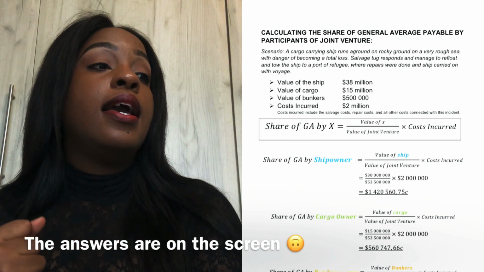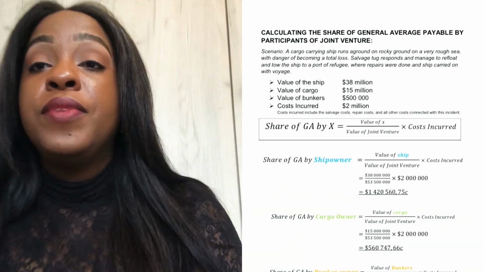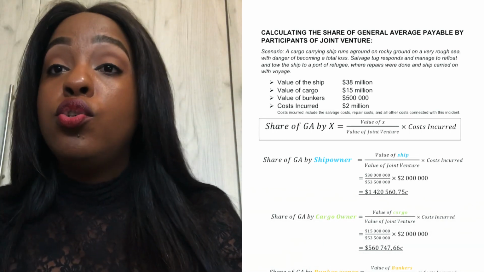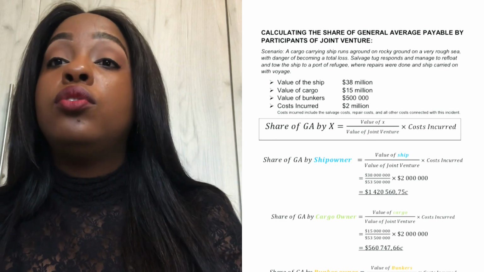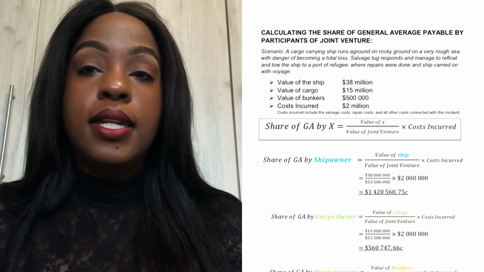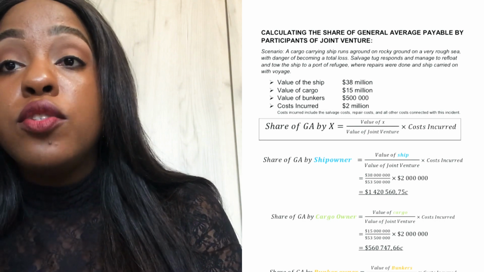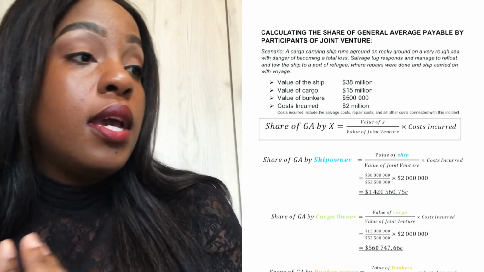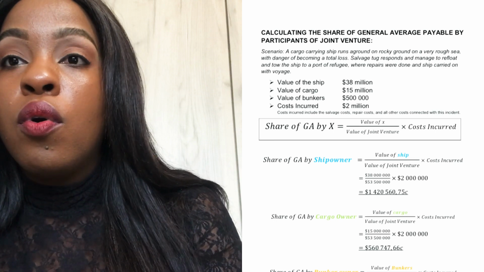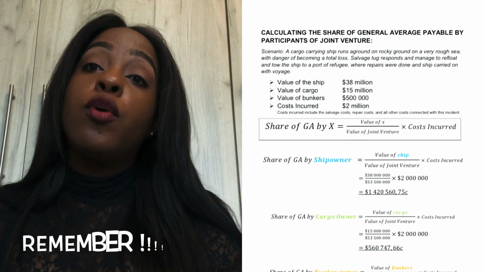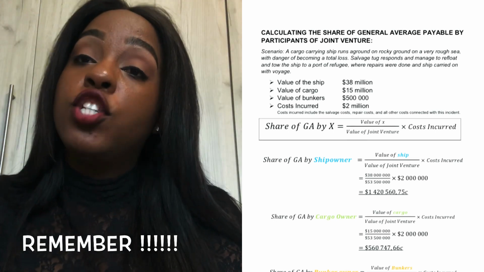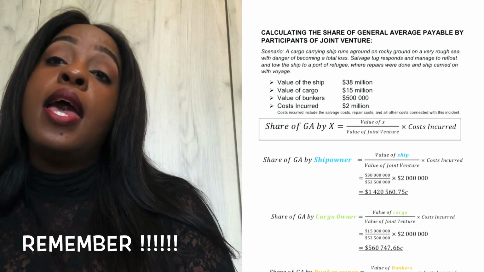All right. And that will give you times, what was the cost incurred? I told you 2 million. So you're going to say 2 million over 1. And then your answer is how much the ship owner is going to contribute, and it is 1.4 and some change. Okay, so remember, X is a variable. It's ever changing depending on how the question is being asked.